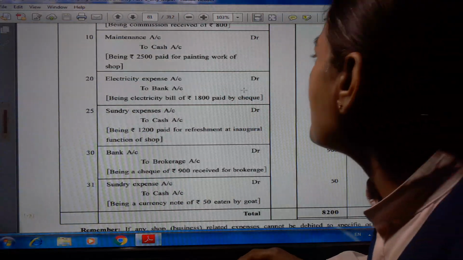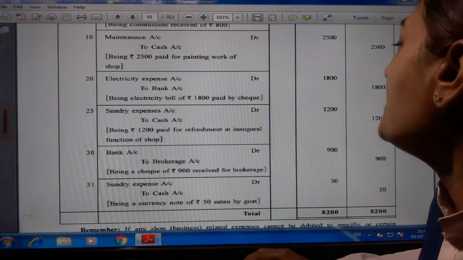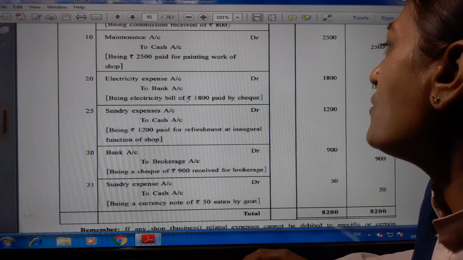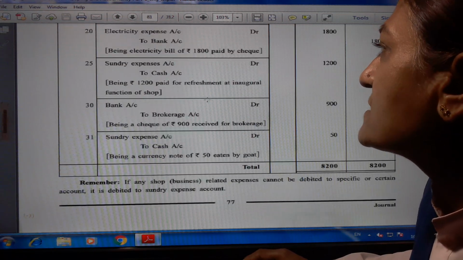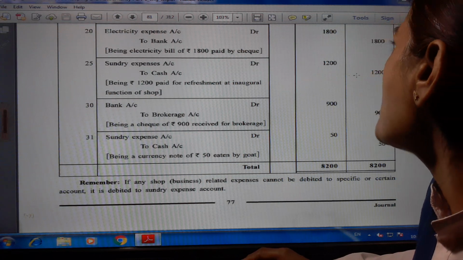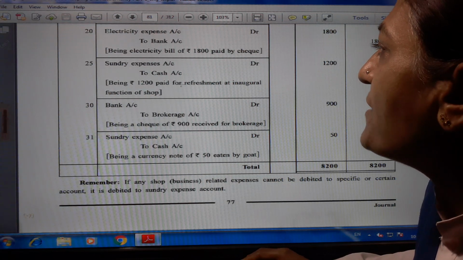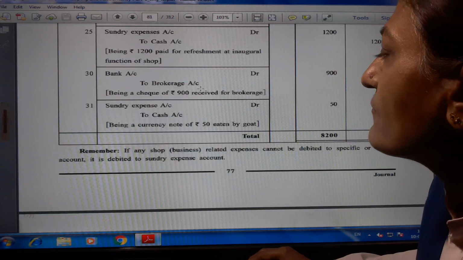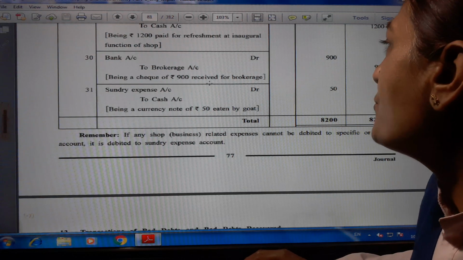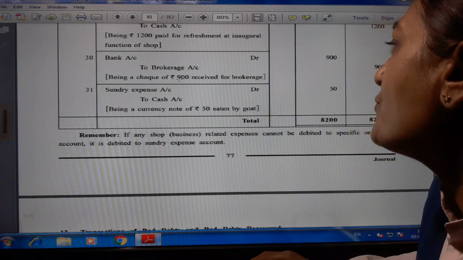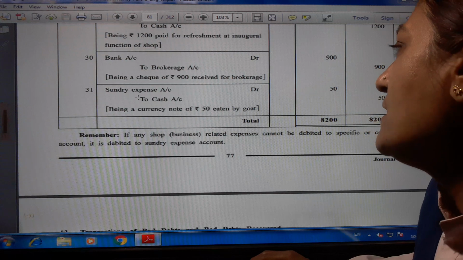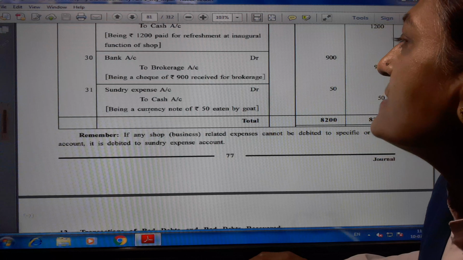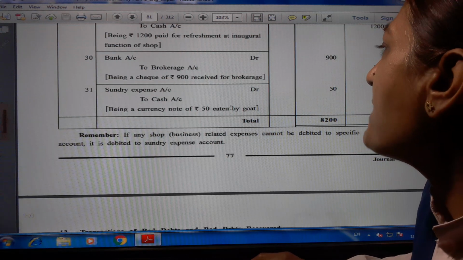Now, electricity expense account debit 1800 to bank account 1800. Electricity bill paid by check. Being electricity bill of rupees 1800 paid by check. Sundry expense account debit 1200 to cash account 1200. Being rupees 1200 paid for refreshment and annual function of a shop. Bank account debit 900 to brokerage account 900, being a check of rupees 900 received for brokerage. Sundry expense account debit 50 rupees to cash account 50 rupees, being currency note of rupees 50 eaten by a goat.